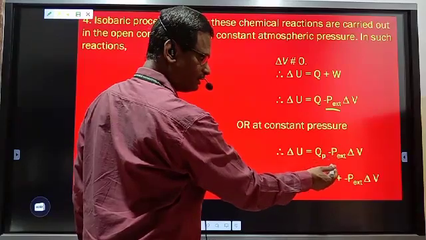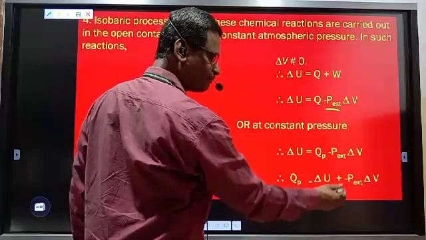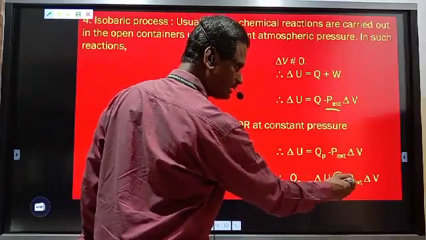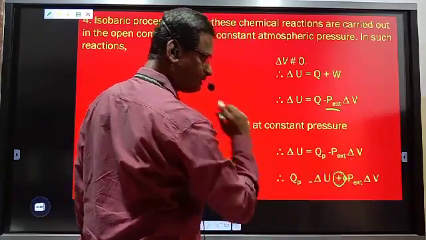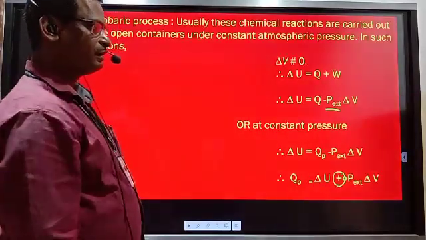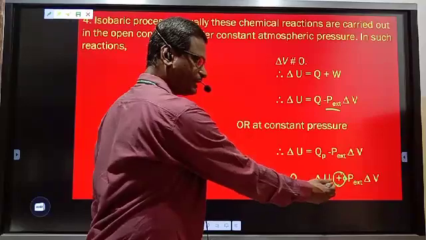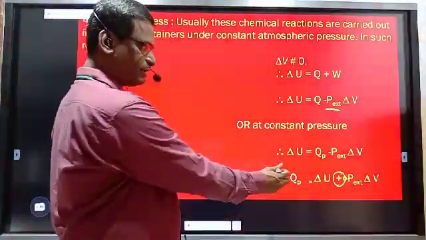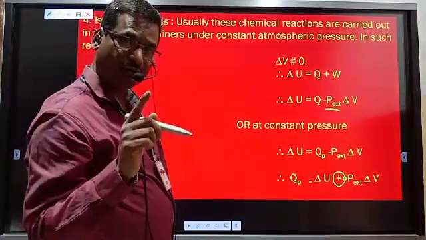QP, this part I have taken on the left side, so minus becomes plus. See this negative sign becomes plus because this part I have taken on the left side. So QP is equal to delta U plus P external into delta V. Heat absorbed at constant pressure is divided into two parts.